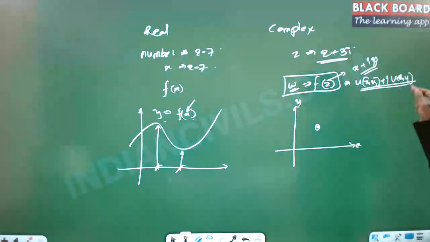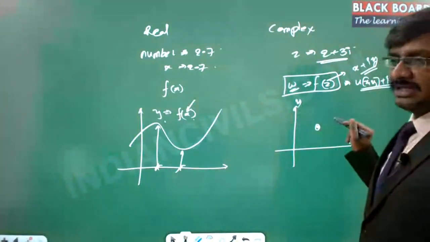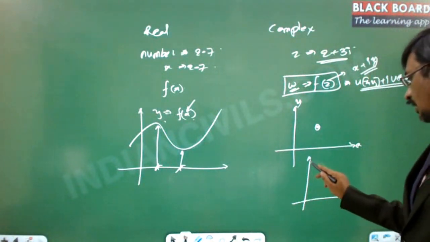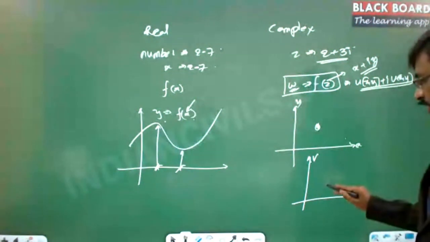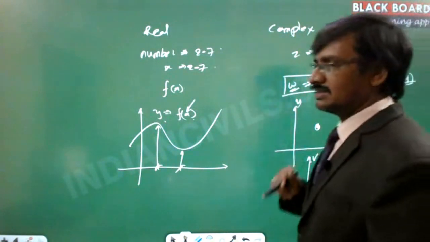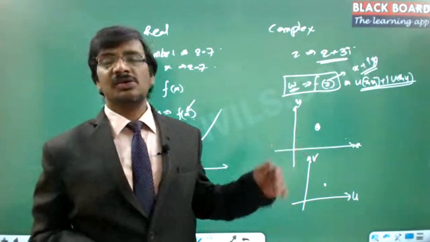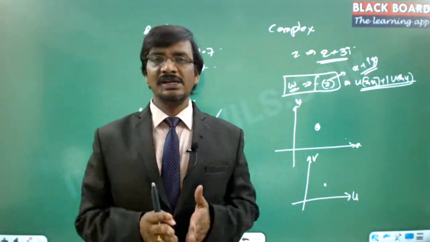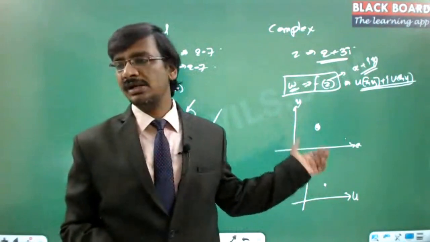Now if that is the case, with real part and imaginary part, then obviously to represent for each value of z, you need to define one more plane, which is u and v. For each value of z in this plane, there will be a corresponding value calculated and represented here. So this is the complexity involved. Otherwise, we might end up requiring 4-dimensional geometry to analyze a complex function. As it is very tough to analyze 4-dimensional geometry, we divide it into two different 2-dimensional geometries, and we use those to identify the complex function.